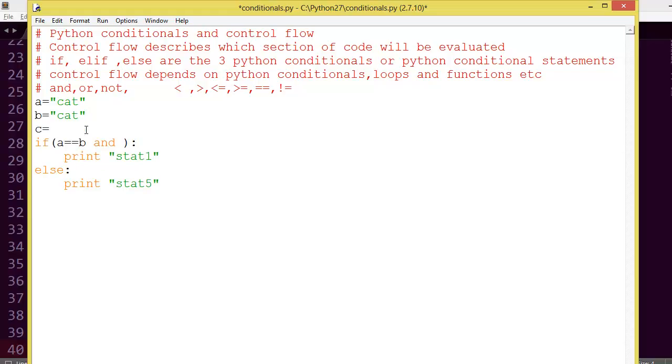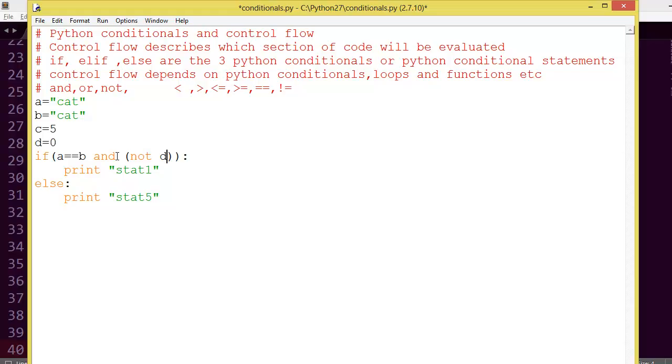We can take something like a equal to b and d equal to 0, and I am mixing all the operators here, both logical and comparison operators, and I am using not d. So what will be the output of this expression?